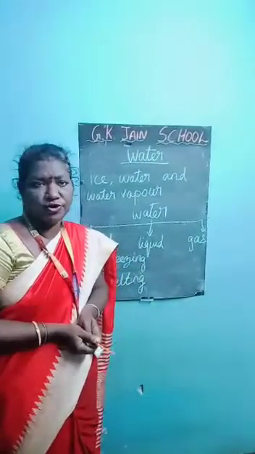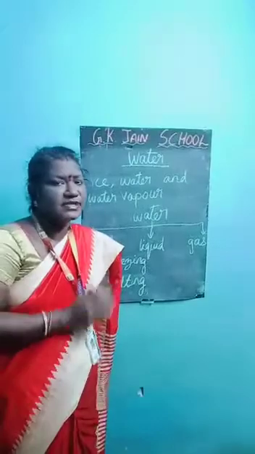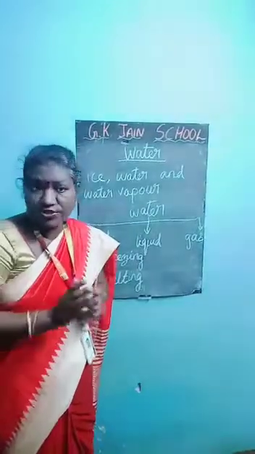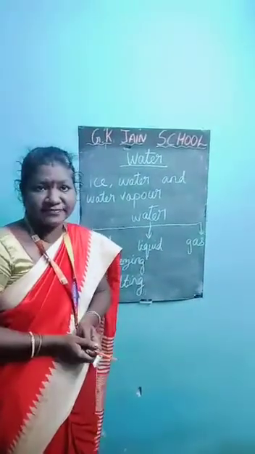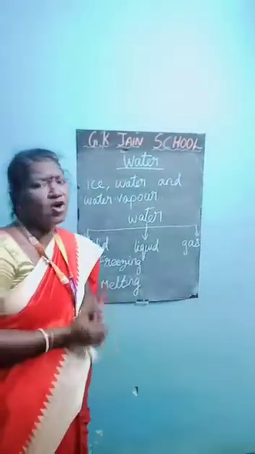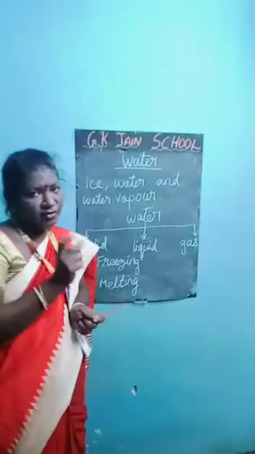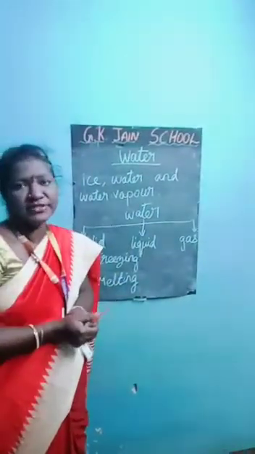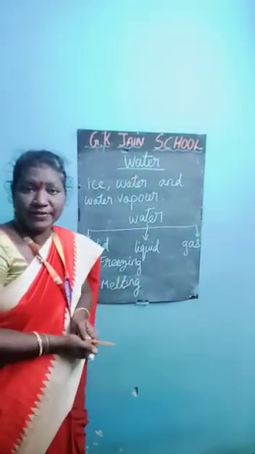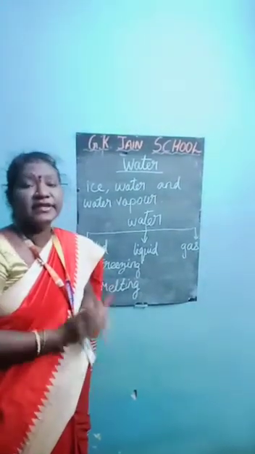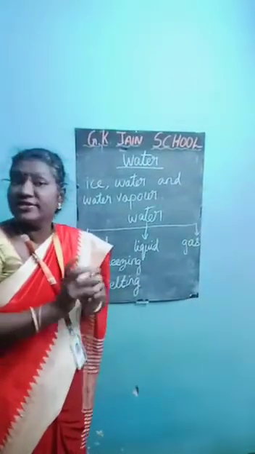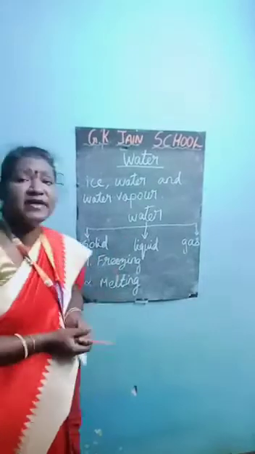Some important things I am going to teach you. Solid state. What is the solid state? When water cools below 0 degree Celsius, it becomes ice. That is called freezing. How does it freeze? We pour water at room temperature, so the water is a little bit warm. When it reaches 0 degree Celsius, the water is converted into ice. That state is called the solid state. That is known as freezing.